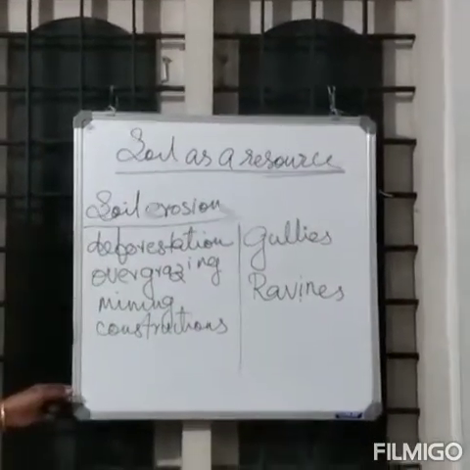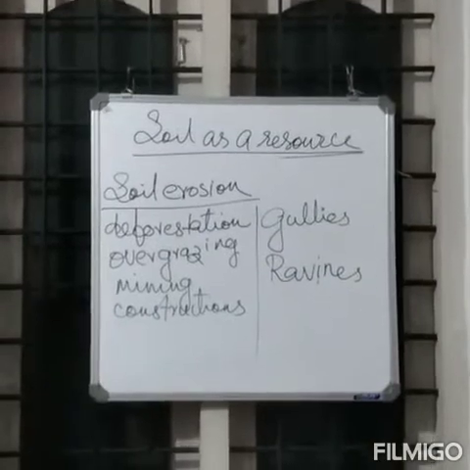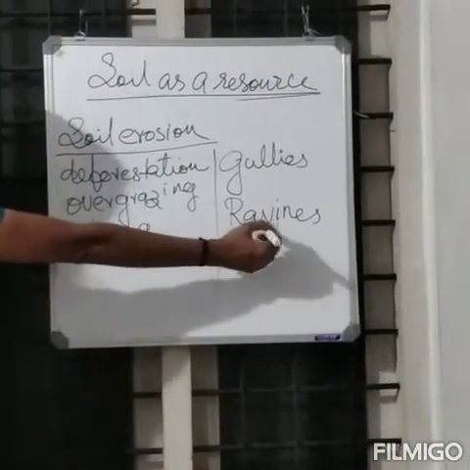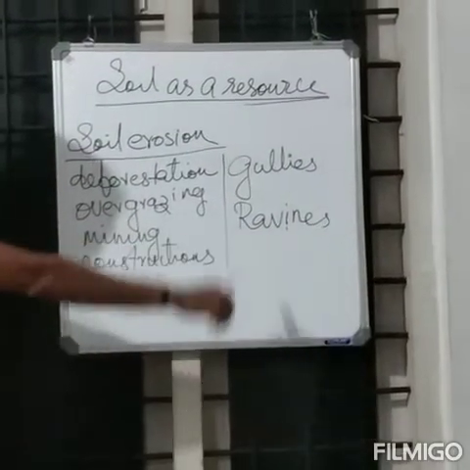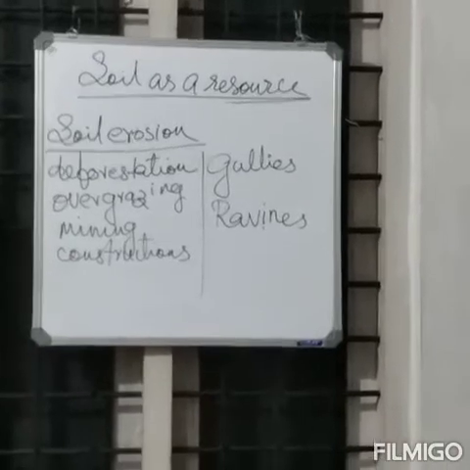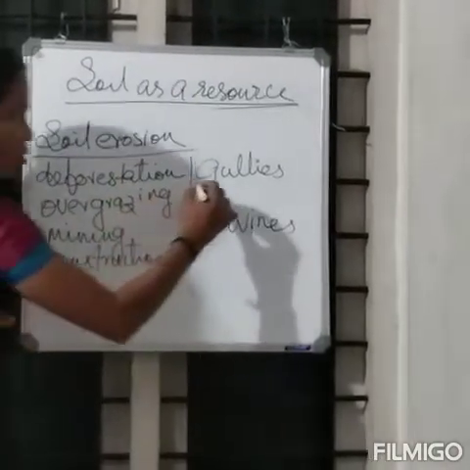The Chambal basin is mainly in which state? In Rajasthan. Okay, now so many terms.